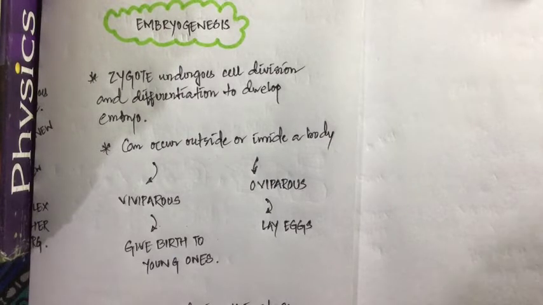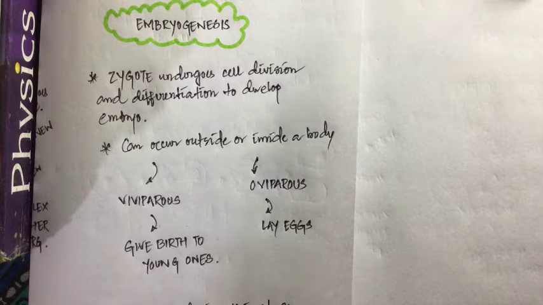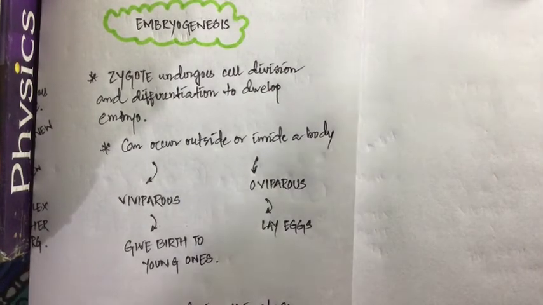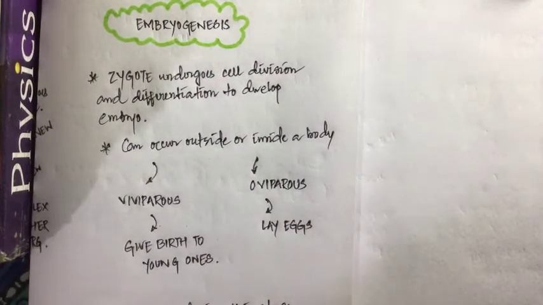Every single human being, not just you and me, every single human being was a single cell at the beginning of their life. But right at the moment of their birth, they have a nervous system, circulatory system, digestive system, respiratory system, excretory system, reproductive system. All these systems are developed. How are they developed? That is called cell differentiation.